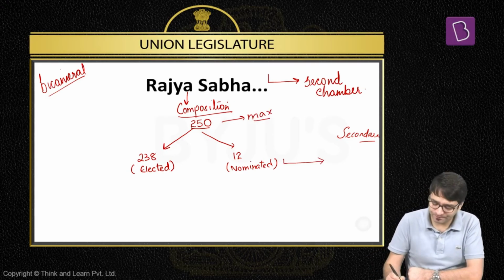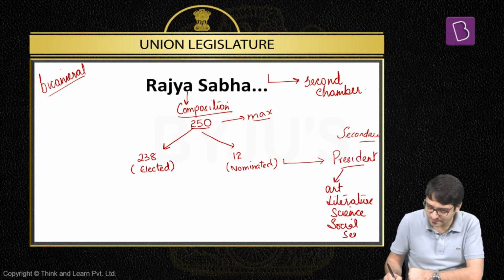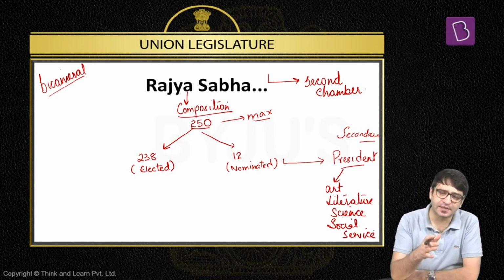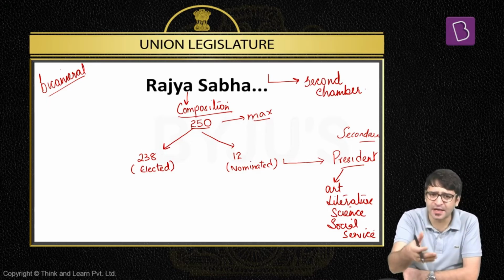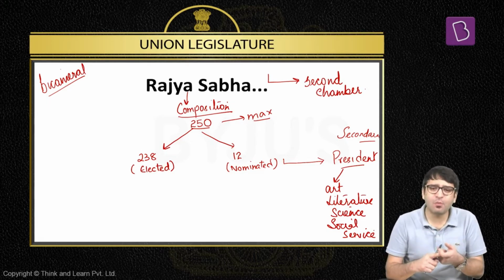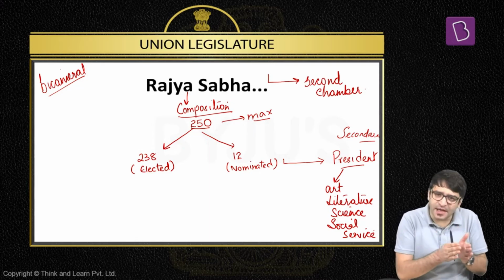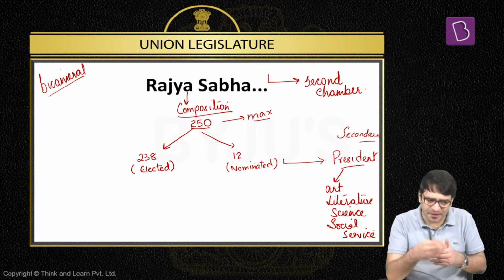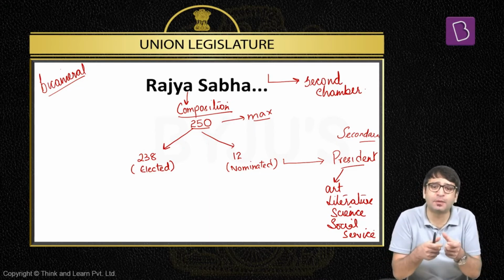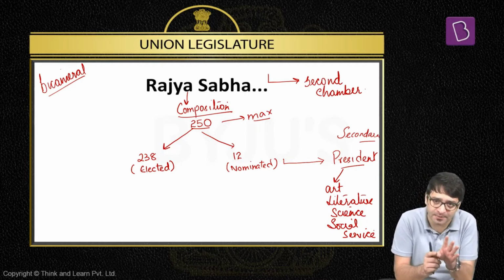Who nominates these 12 MPs? The President. From which areas? From the fields of art, literature, science, social service. That means 12 MPs are nominated by the President to Rajya Sabha from the fields of art, literature, science, social service. Few quick points here. Number one, it is not the personal decision of the President of India. These 12 MPs are nominated by the President, but basically on the advice of the Prime Minister, because the President does not have an individual power in nominating these 12 MPs to Rajya Sabha. That's point number one, a very important point.